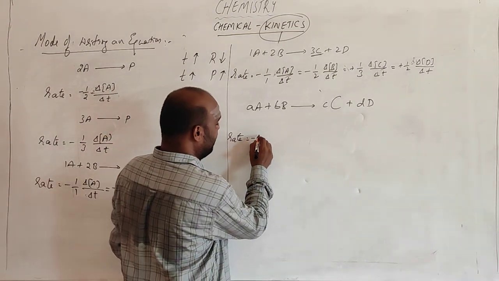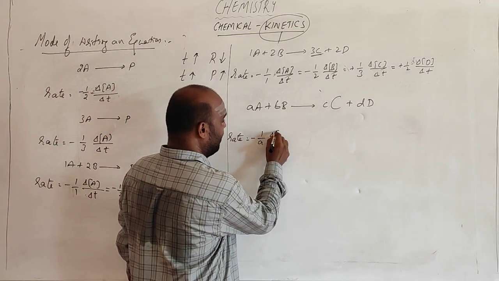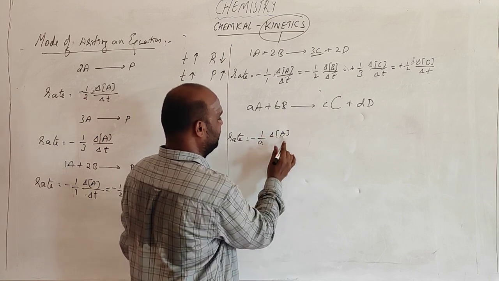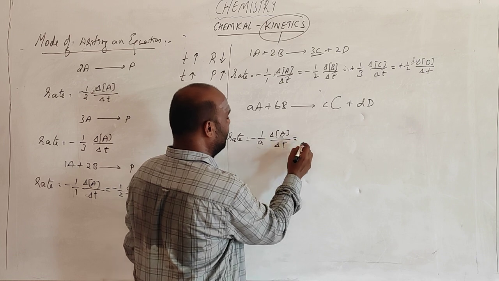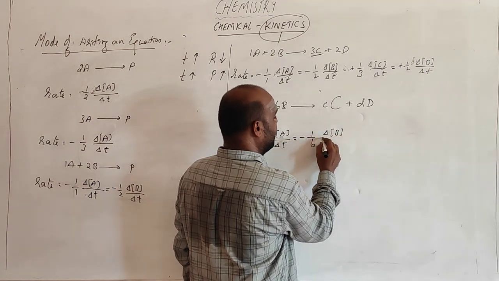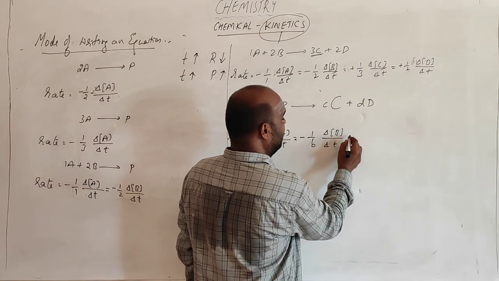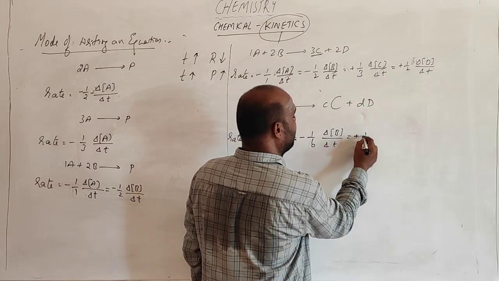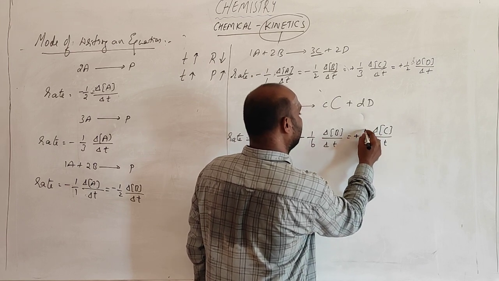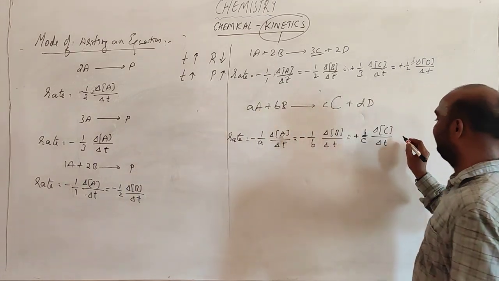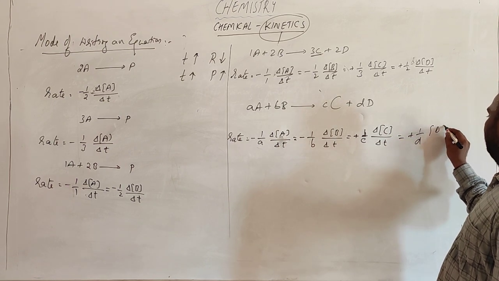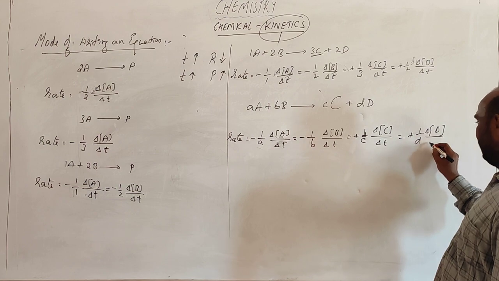So minus 1 by a, change in concentration of A with respect to time, should be equal to minus 1 by b, change in concentration of B with respect to time, should be equal to plus 1 by small c, change in concentration of C with respect to time, should be equal to plus 1 by d, change in concentration of D with respect to time.